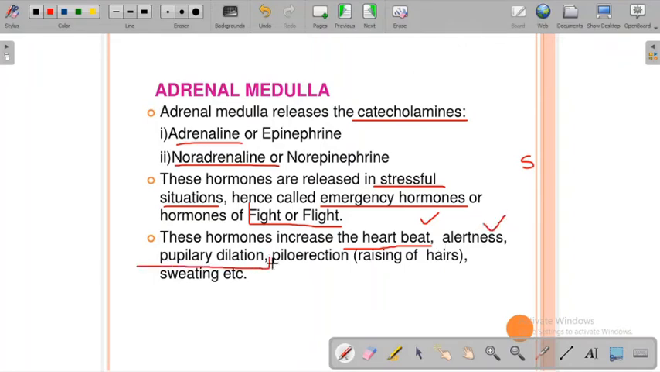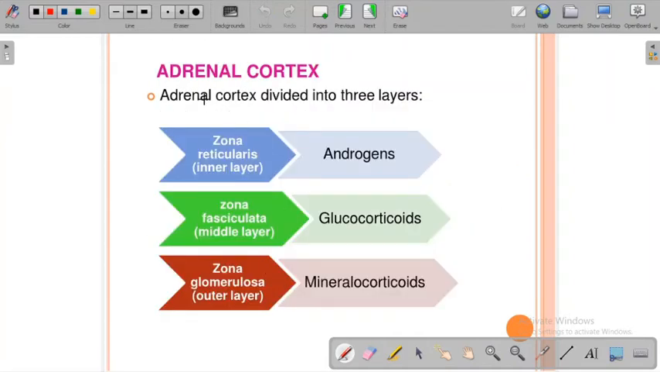It also increases pupillary dilation, piloerection, raising of the hairs, and sweating. So these are very important hormones. The adrenal cortex is divided into three layers: zona reticularis, that is the inner layer; zona fasciculata, the middle layer; and zona glomerulosa, the outer layer. The inner layer produces androgen hormones, the middle layer produces glucocorticoids, and the outer layer produces mineralocorticoids, right?